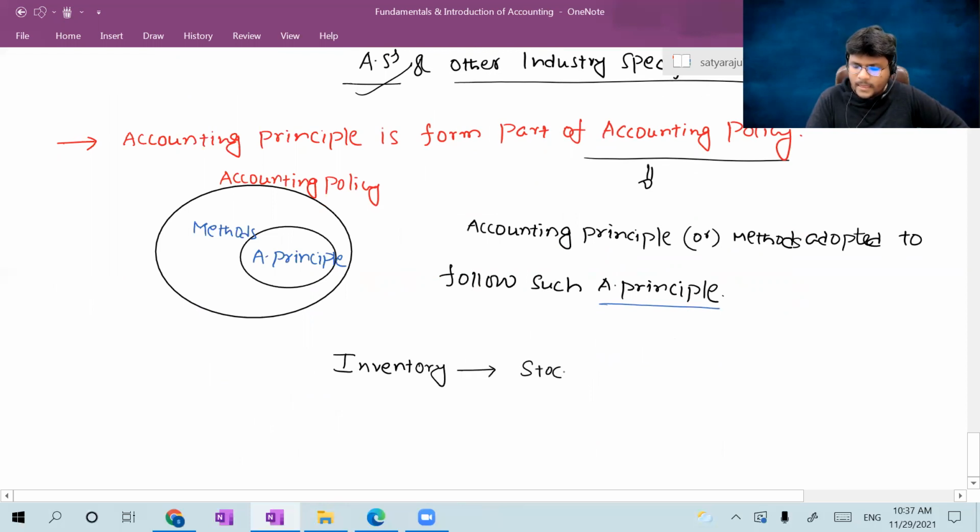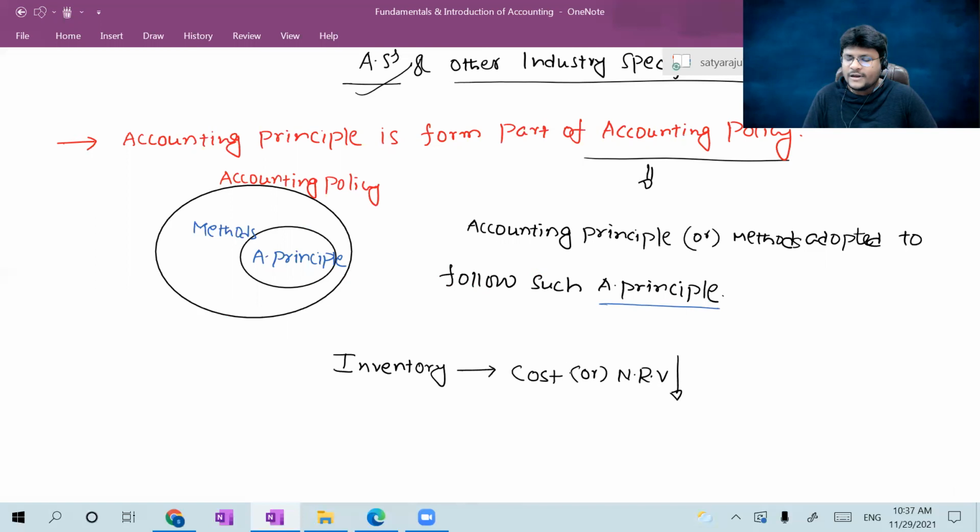cost or net realizable value, whichever is lower. Inventory is carried in the financial statements at, sorry, cost. It's not stock, at cost or NRV, whichever is lower, right? Inventory is generally carried as on the balance sheet date at cost or NRV, whichever is lower. Which is an accounting principle, guys? Which is an accounting principle?